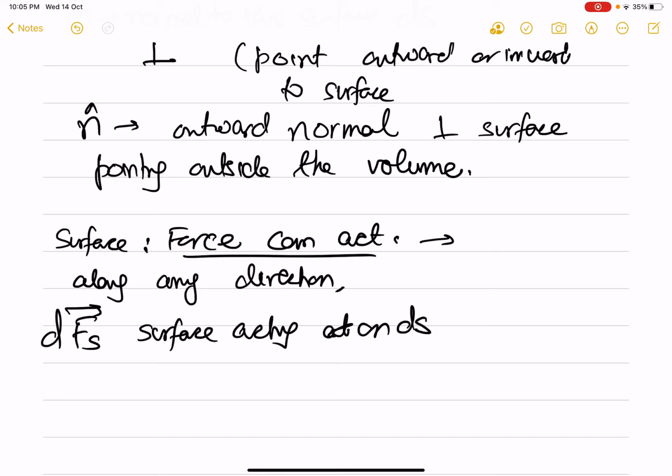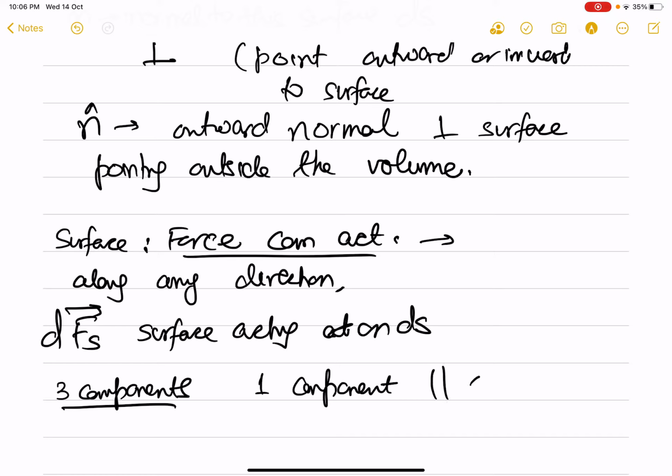Now this force will have three components. In general, we can divide a vector, if it's a three-dimensional case, along three directions. One component of these three will be parallel to n. It could be either along plus n or minus n.